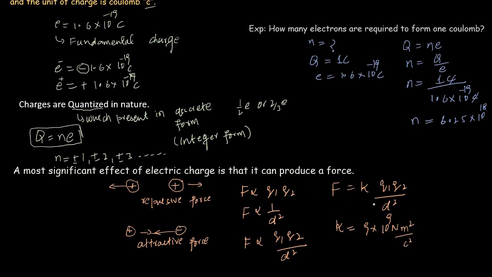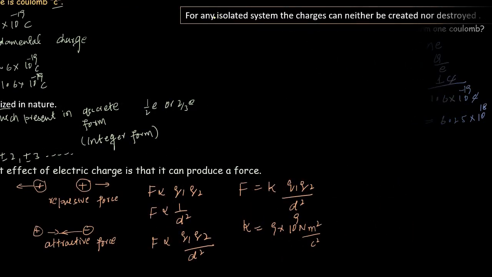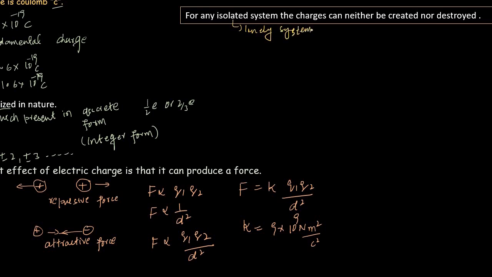Now let's move towards another property, which is the most important point about electric charge, which states that for any isolated system the charges can neither be created nor destroyed. By an isolated system we mean a lonely system which does not depend upon the outside environment. This point basically states the law of conservation of electric charges.